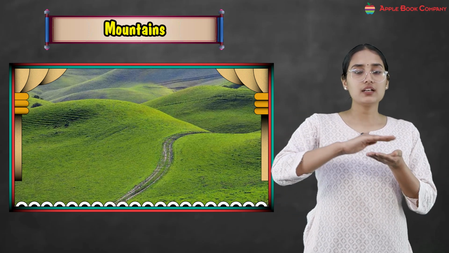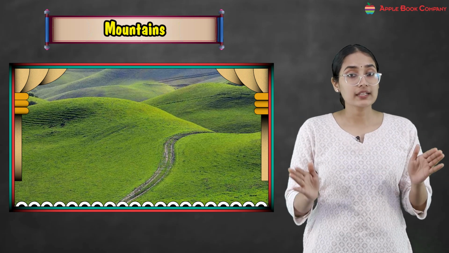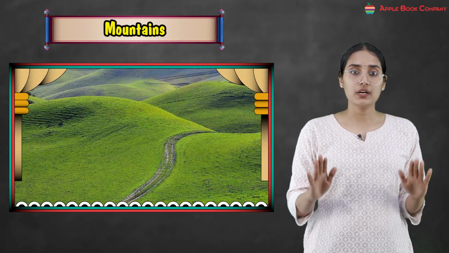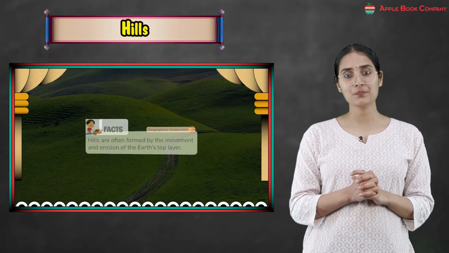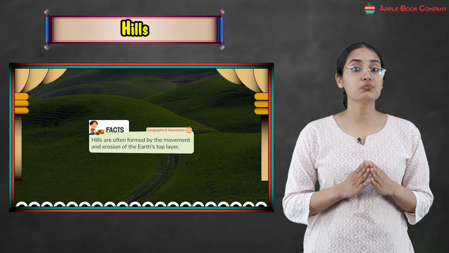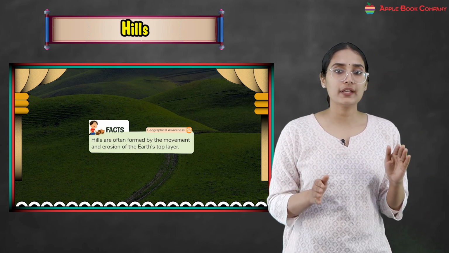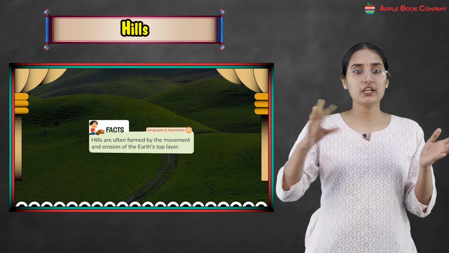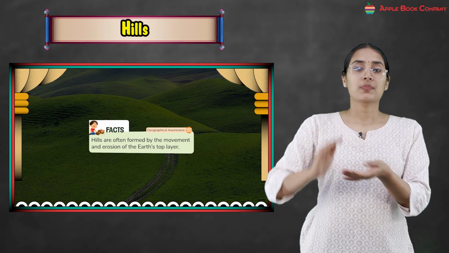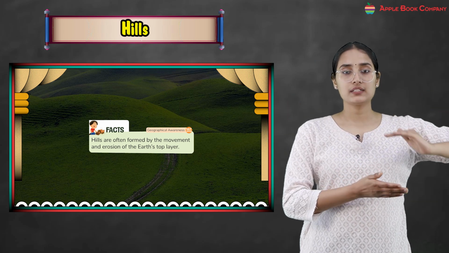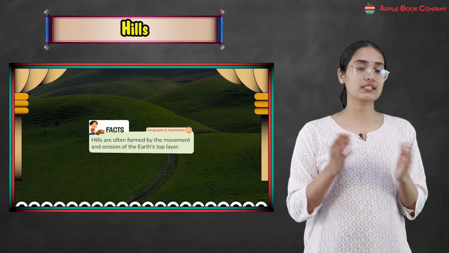They are at a higher level as compared to some areas. They are not as high as the mountains, okay? But they are at elevated areas, and those are called hills. Hills are often formed by the movement and erosion of Earth's top layer. When the Earth's top layer moves over a period of time, some area gets elevated and the other area gets to a lower level. This is how the formation of hills takes place.